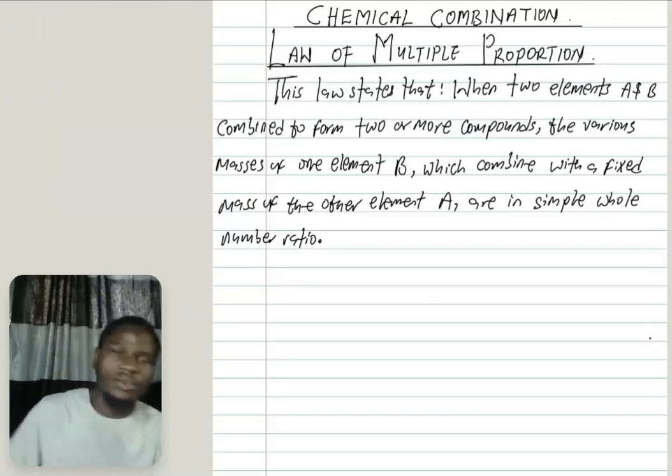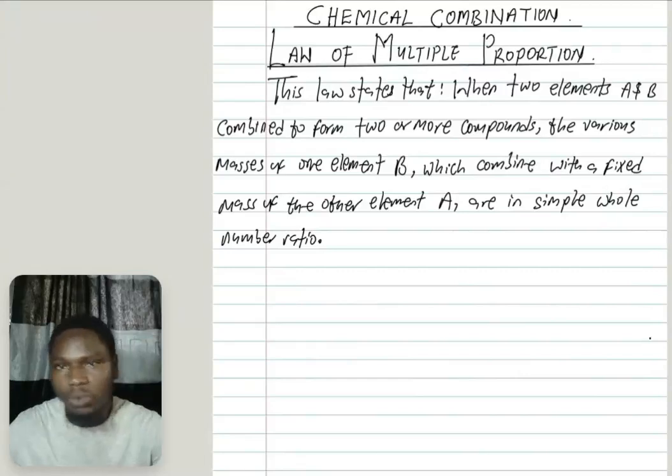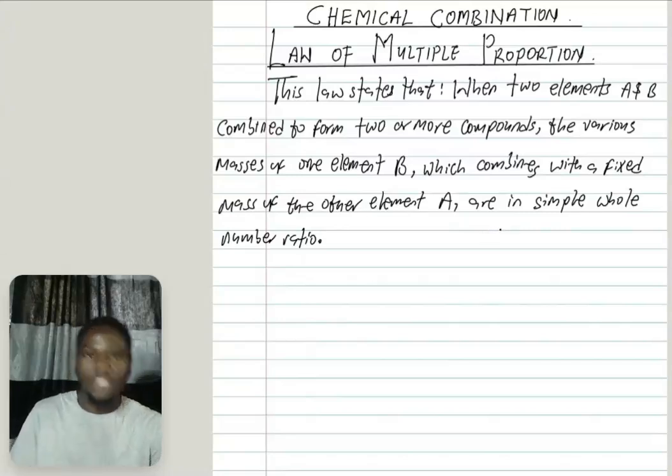Now, in this lesson, we want to study the last chemical law, called the law of multiple proportions. It states that when two elements A and B combine to form more than one compound, or combine to form two or more compounds, the various masses of one element B, which combines with a fixed mass of the other element A, are in a simple whole number ratio. Now let us explain what this is saying.